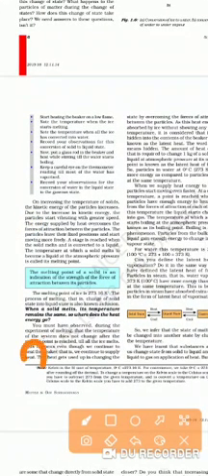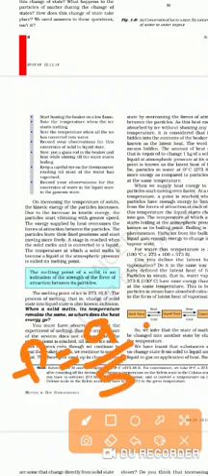This formula is F is equal to 9 by 5 multiplied by C plus 32. Using this formula, you can convert Celsius into Fahrenheit.